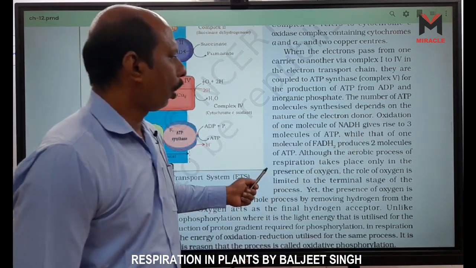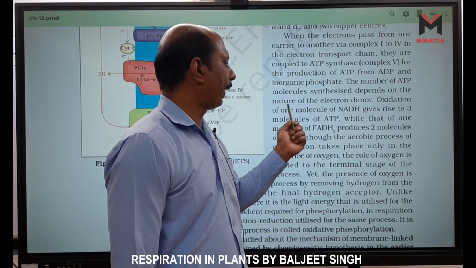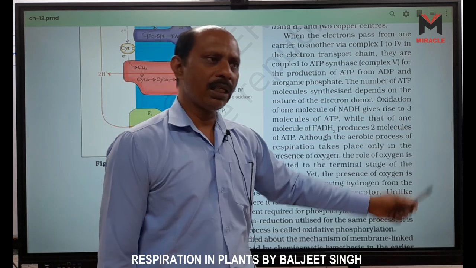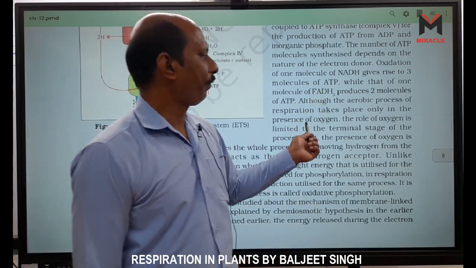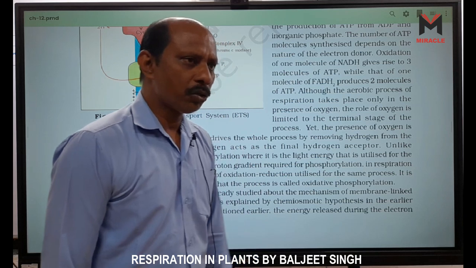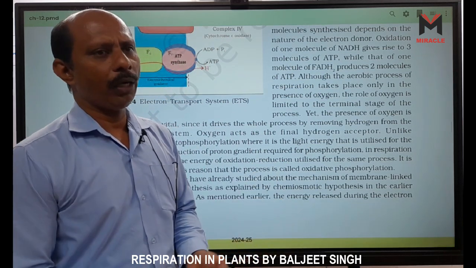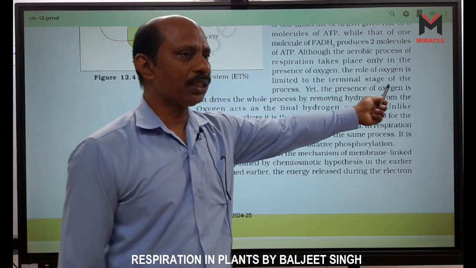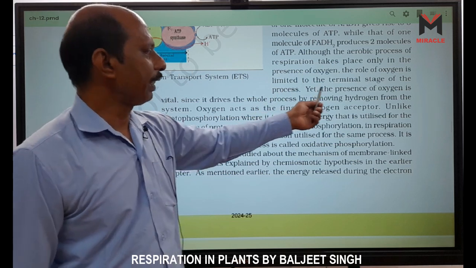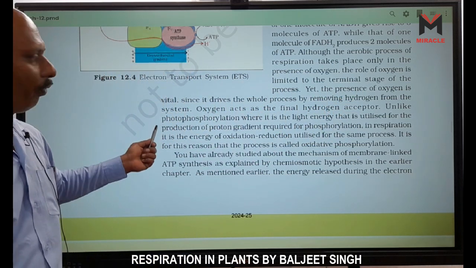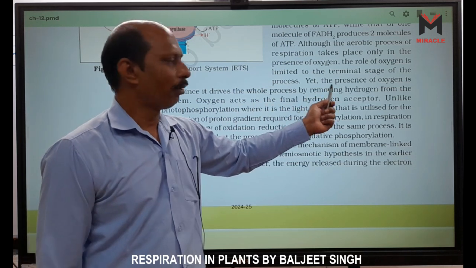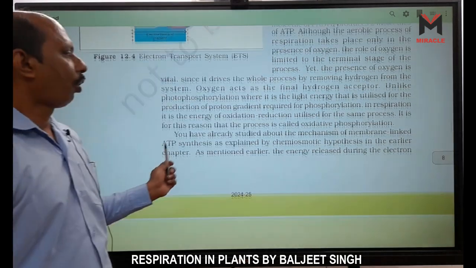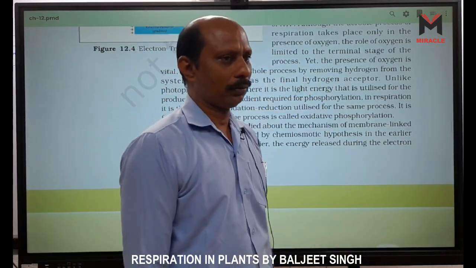The number of ATP molecules synthesized depends on the nature of the electron donor. Nature means what? Oxidation of one molecule of NADH gives rise to 3 ATP. Then FADH2 produces 2 molecules of ATP, and GTP, we know GTP is equivalent to ATP, right? The role of oxygen is limited to the terminal stage, meaning the final stage of the process, yet the presence of oxygen is vital. Why? Since it drives the whole process by removing hydrogen from the system, oxygen acts as the final hydrogen acceptor.